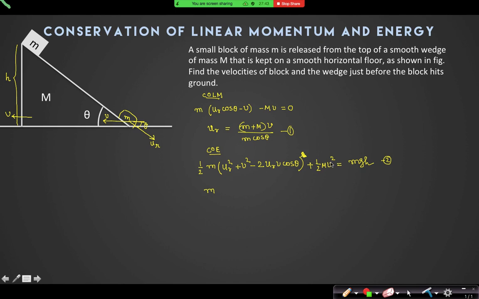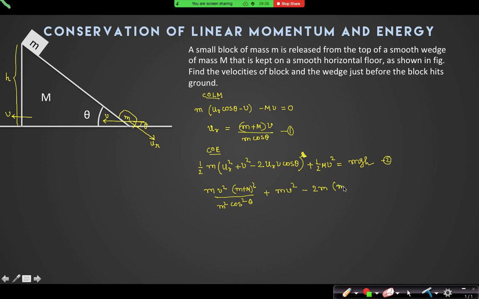Suppose I multiply it with 2. So m into Ur square is V square (M plus m) squared divided by m square cos square theta, plus M into V square minus 2m into Ur V cos theta.